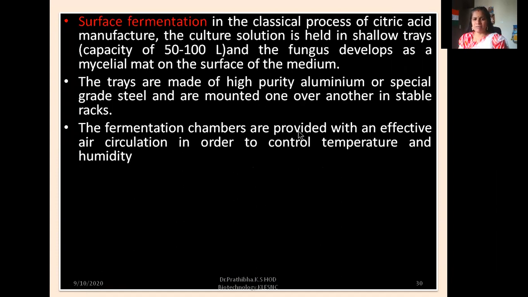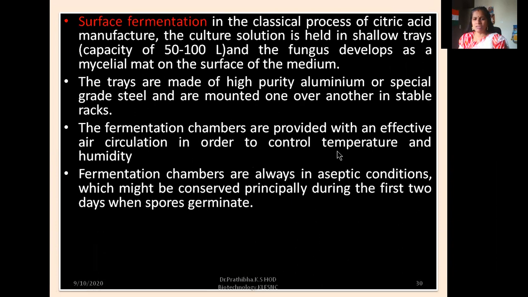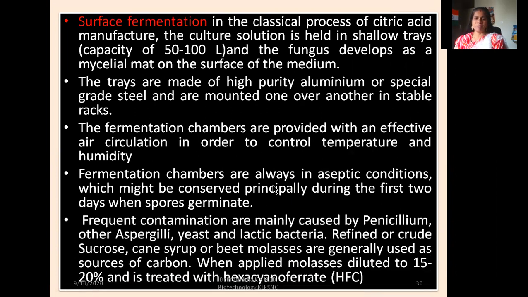The fermentation chambers are provided with effective air circulation in order to control temperature and humidity. Fermentation chambers must always be kept in aseptic conditions, which are especially important during the first 2 days when spores germinate. Frequent contaminations are mainly caused by Penicillium, other Aspergilli, yeast, and lactic bacteria.